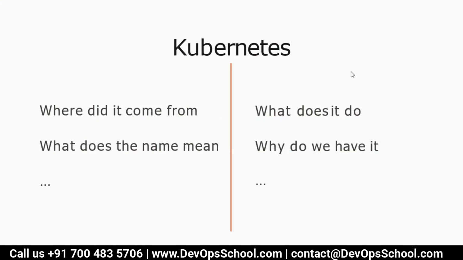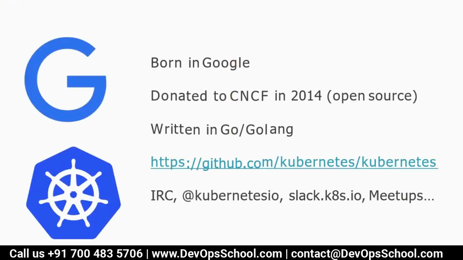Okay, so here, what is Kubernetes? In order to know what is Kubernetes, you need to answer these 4 questions. First question is, where did it come from? Second, what does it do? Next, what does the name mean and why do we have it? So these are the 4 questions we're going to answer now.